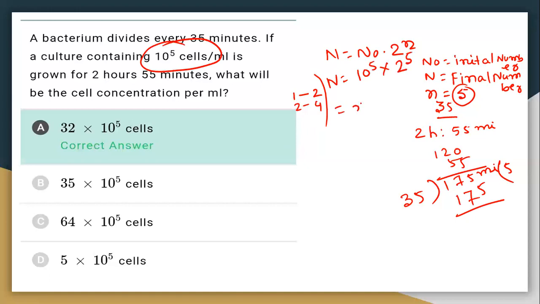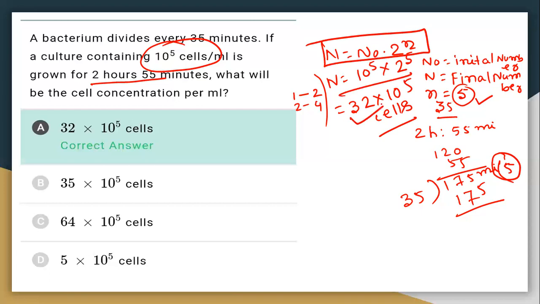So 32 into 10 to the power 5 cells is the final number. One bacterium divides every 35 minutes, so in 175 minutes we get 5 division cycles, n equals 5. The formula is N equals N0 into 2 to the power n. Put it in and you will get 32 into 10 to the power 5. So the correct answer is 32 into 10 to the power 5.